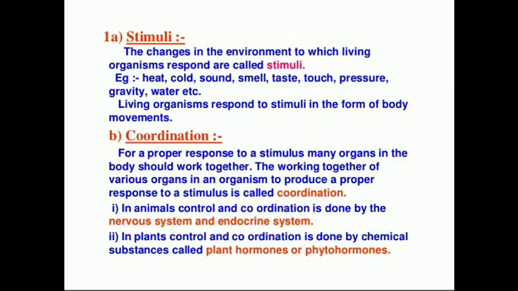Now we will see what is coordination. The working together of the various organs and organisms to produce a proper response to the stimulus is called coordination. So to respond to a stimulus, more organs in the organism have to work together. That is called coordination. The coordination, as we all know, occurs in plants and in animals. In case of a plant, how may it occur? Yeah, good. It is because of the plant hormone, that is phytohormone. And in case of the animals, it is done by the nervous system and also by the endocrine system.